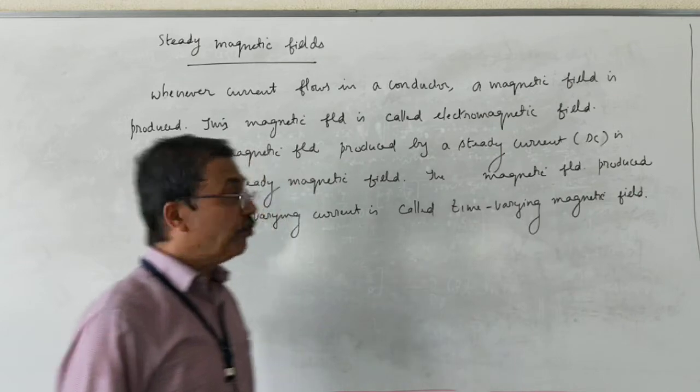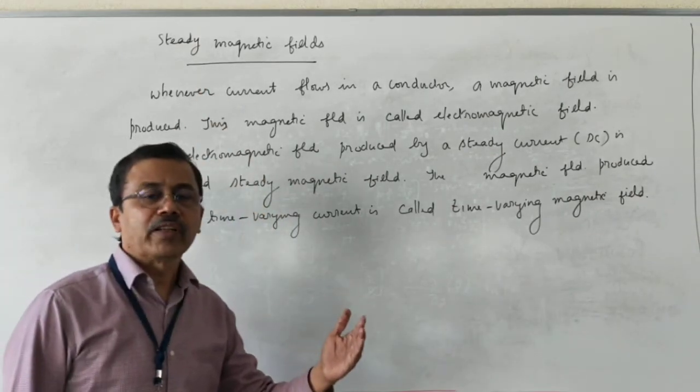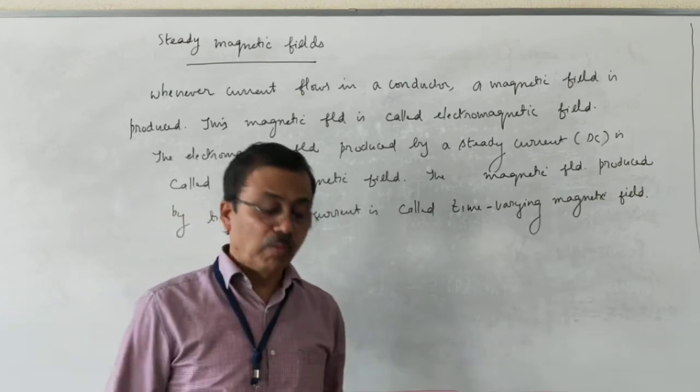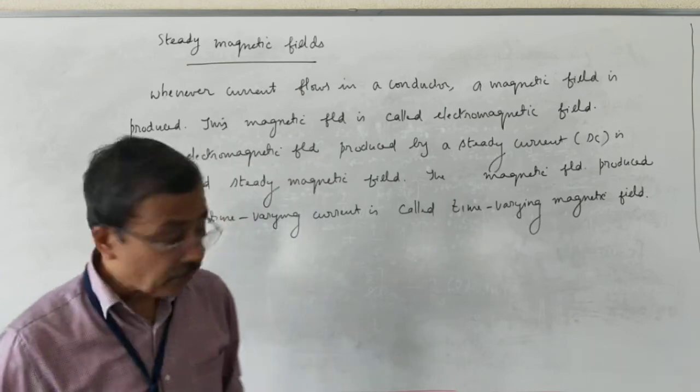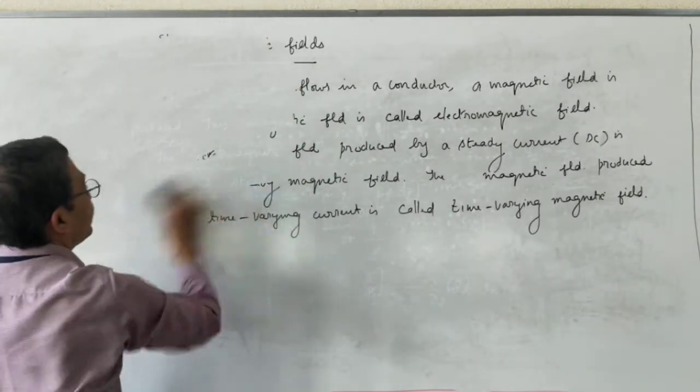We'll now first focus on steady magnetic fields. To start with, in electrostatics we had Coulomb's law. Similarly here we'll have Biot-Savart's law. So the first topic of steady magnetic fields is Biot-Savart's law.